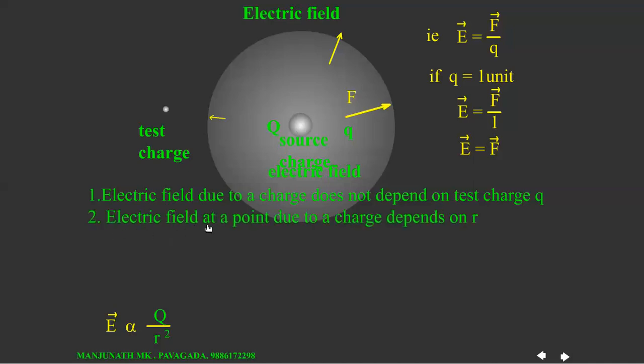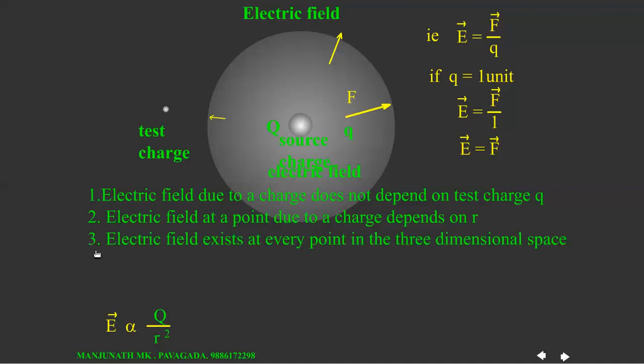Number 2. Electric field at a point due to a charge depends on r. It means the strength of the field at any point depends on its distance from this source, that is on r. Number 3. Electric field exists at every point in the three-dimensional space.